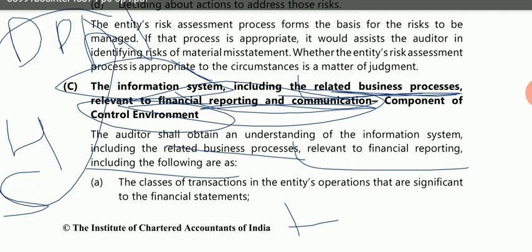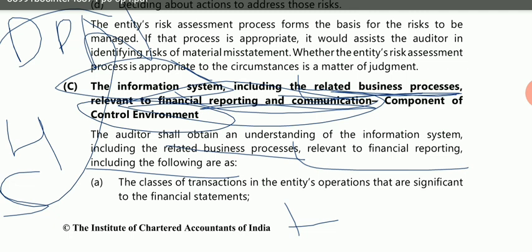Now, how will he take the understanding? If you want to check whether the control is working properly or not, first you have to take the understanding of the whole system. Through IT, through computers, through all this information system like hardware, data, people, what is the entity doing? The entity is implementing the control. So first you have to know the working of the system, how these controls are being implemented and what functioning is going on by these components. These are the following points which will help you know how the auditor will have an understanding of the information system and the relevant business processes.